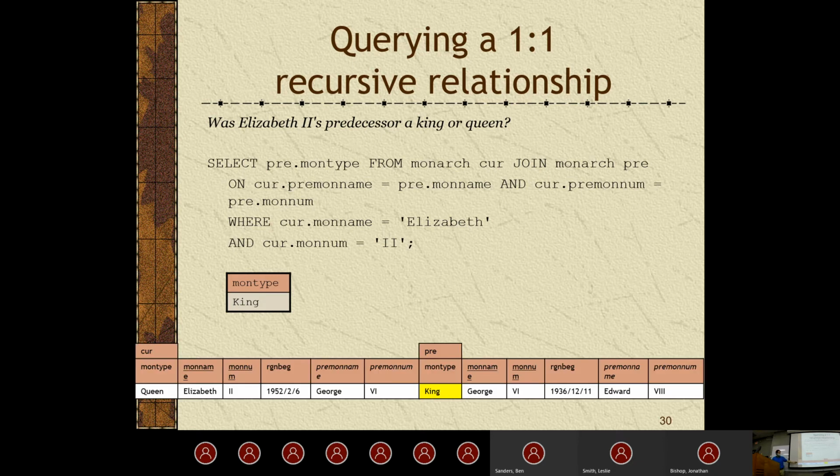And if we want to see what this looks like, basically we have the cur table alias, and then we have the pre-table alias. And we're getting this one specific piece of information. All we're selecting is that one monarch type. So we did all that work for one word. A lot of work, isn't it?